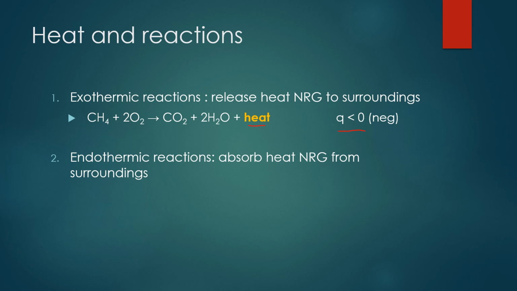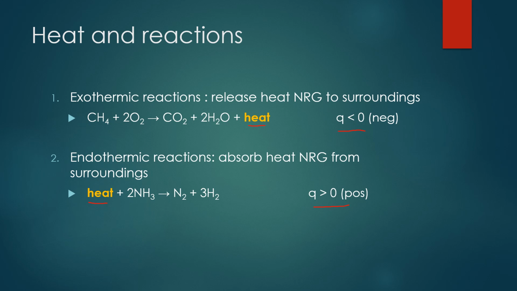Looking at endothermic reactions, endothermic is when heat is absorbed from the surroundings. So if heat is absorbed from the surroundings, so something is going from the surroundings to the system, we're going to get a positive Q value, as we've already seen. When heat is absorbed, heat is going to be on the reactant side of the equation.